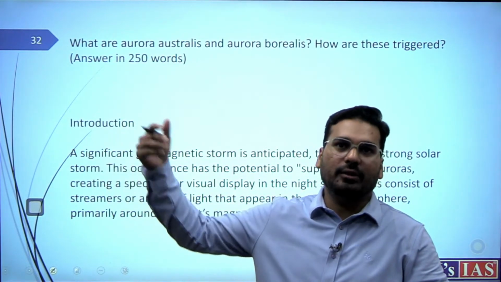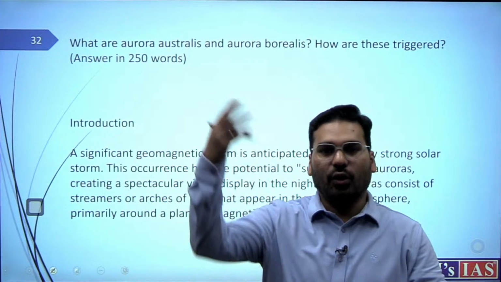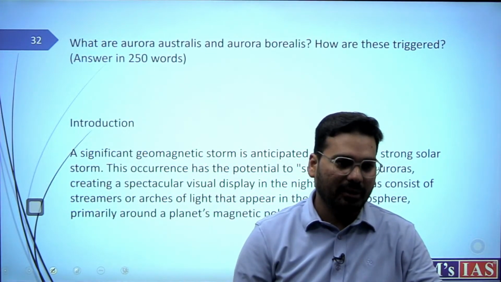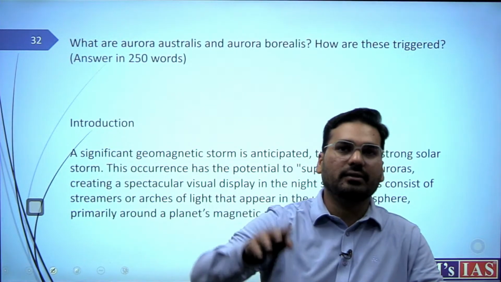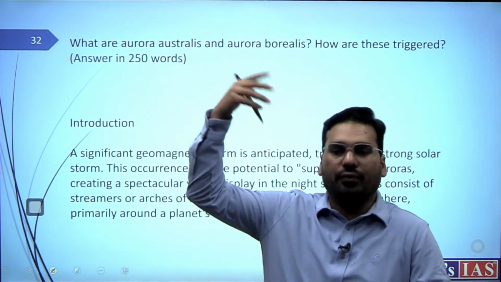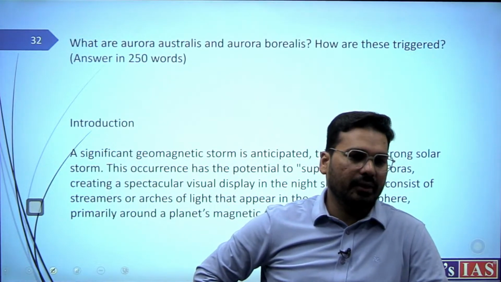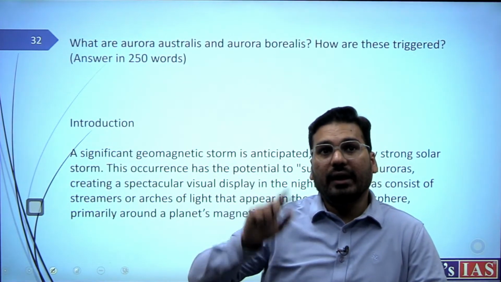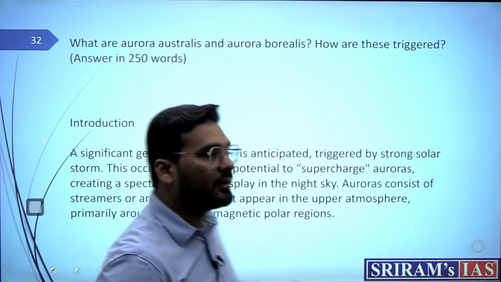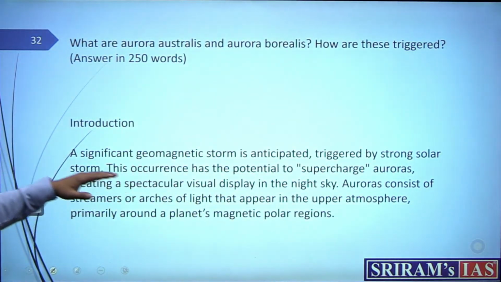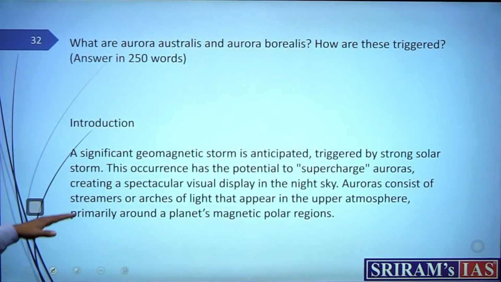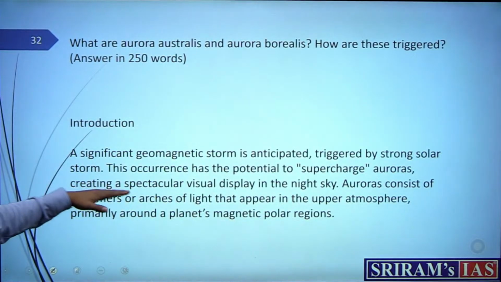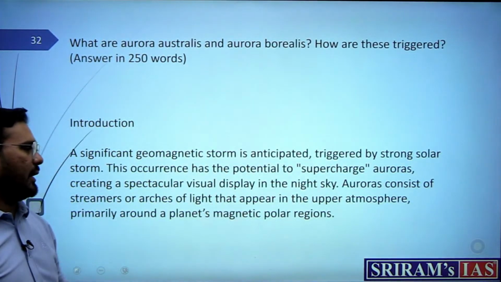Because aurora australis and borealis क्या एक ही चीज़ तो है, एक नॉर्थ में एक साउथ में है, that's it. But most of your pages should be devoted to how they are formed, how they are triggered. Now in the introduction you can say that a significant geomagnetic storm is anticipated, triggered by a strong solar storm. This occurrence has the potential to supercharge auroras, creating a spectacular visual display in the night sky.